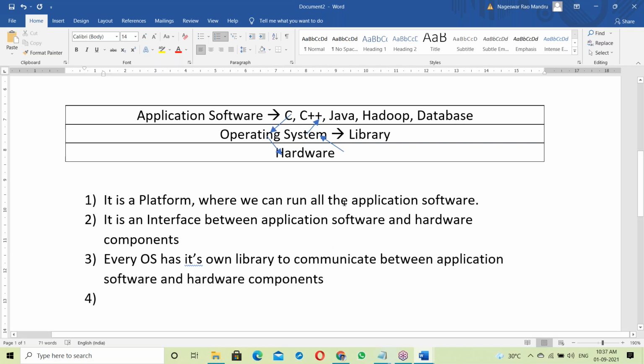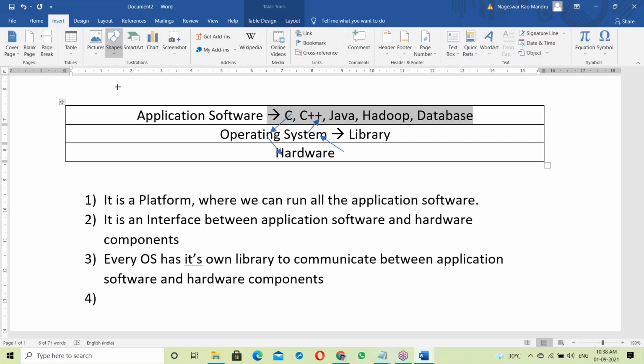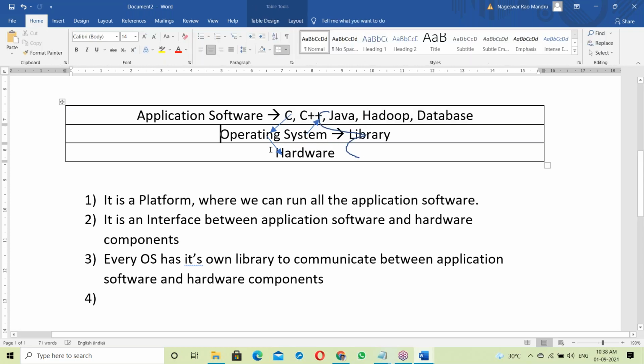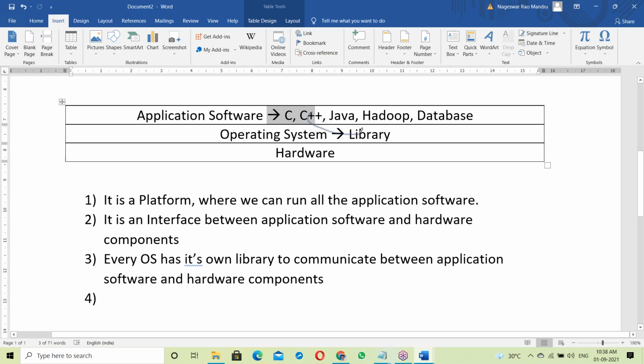See here, C program, C++, Java, something like this. They are different programs. Before starting execution, every program first links with the OS library, and then communicates with hardware components.